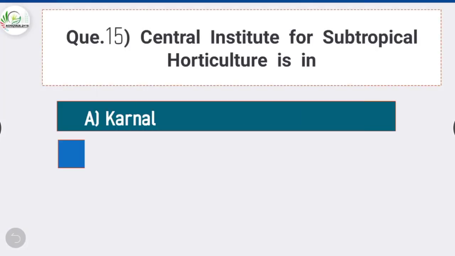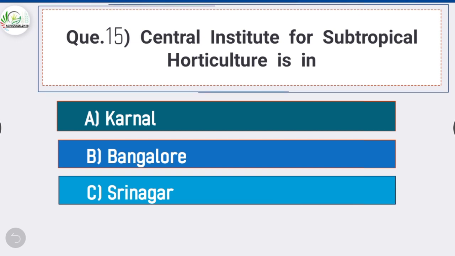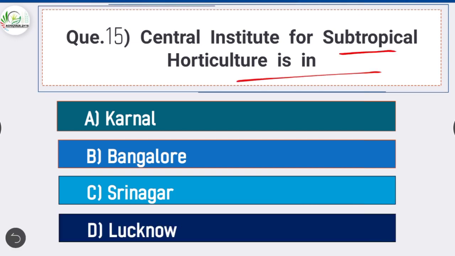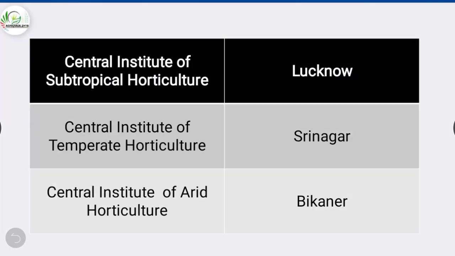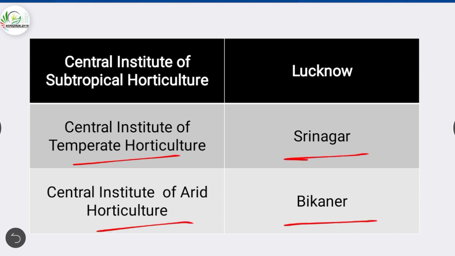Question number 15. Central Institute for Subtropical Horticulture is located in? Answer is option D, Lucknow. The Central Institute of Subtropical Horticulture is located in Lucknow. Central Institute of Temperate Horticulture is located in Srinagar and Central Institute of Arid Horticulture is located in Bikaner, Rajasthan.